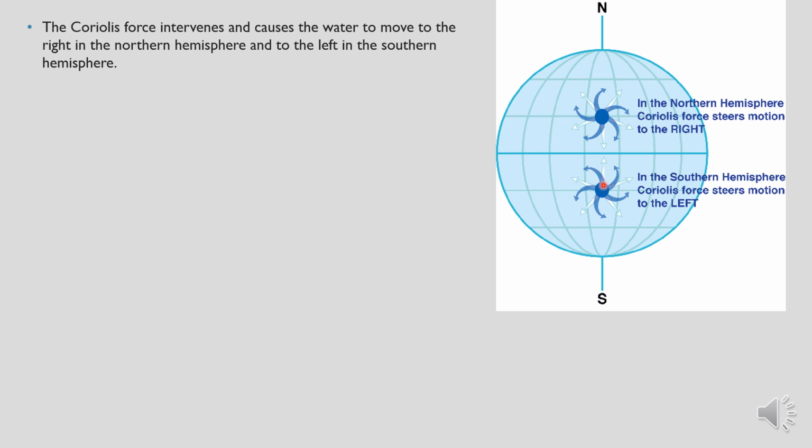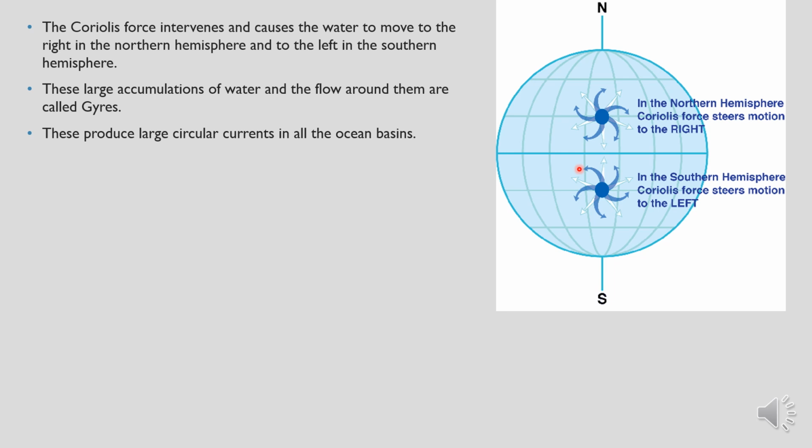So these large accumulations of water and the flow around them are called gyres. These produce large circular currents in all the ocean basins, and we know very well that Coriolis force is also related with cyclones and the movement of cyclones because of these circular currents.